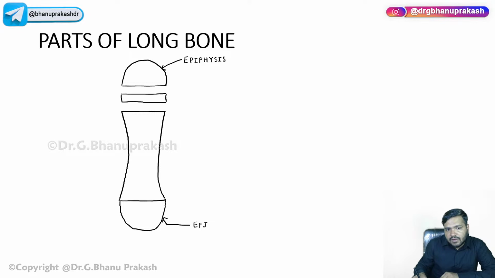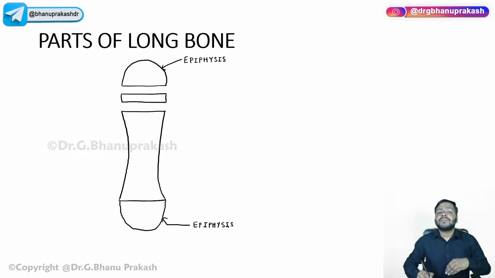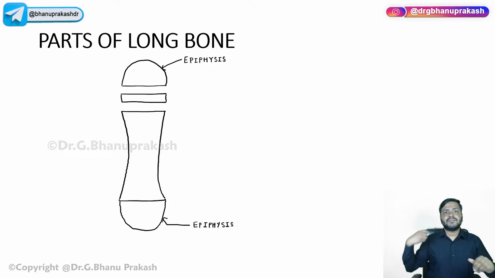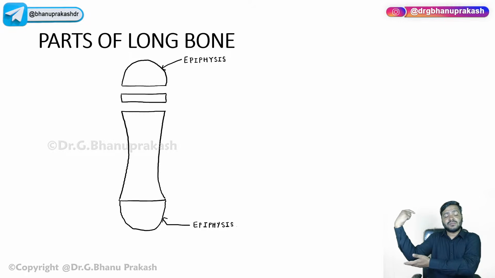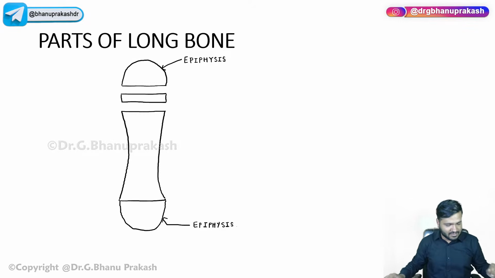Now, if I have to differentiate between both the epiphyses, which anatomical term will I use? For example, in my arm we have the humerus bone, from the shoulder joint to the elbow joint below. Humerus also has two epiphyses. Tell me which epiphysis is near the shoulder joint, and which one is making the elbow joint.